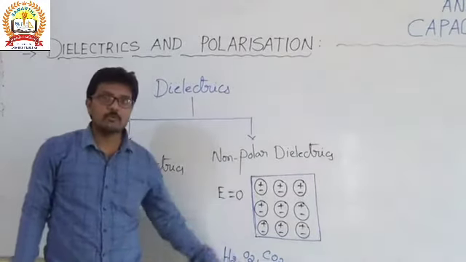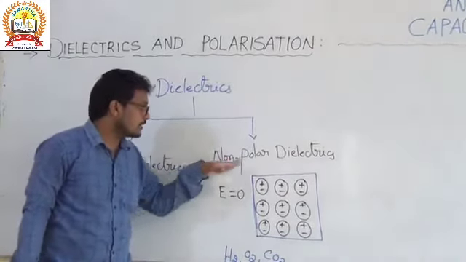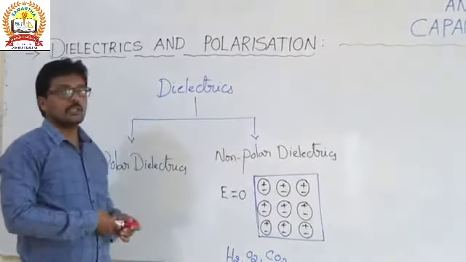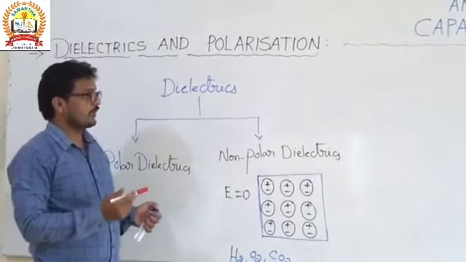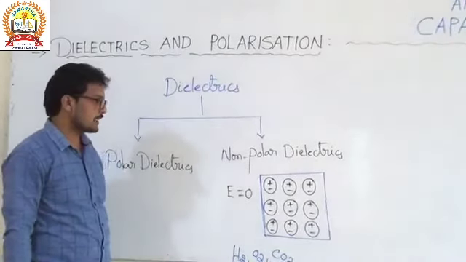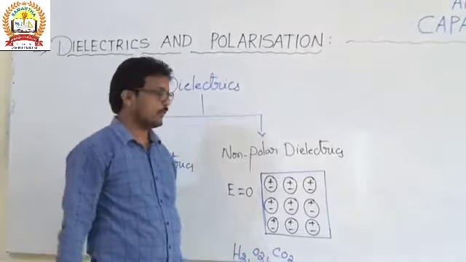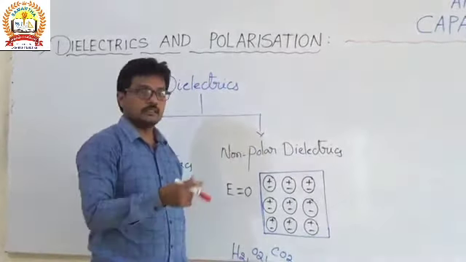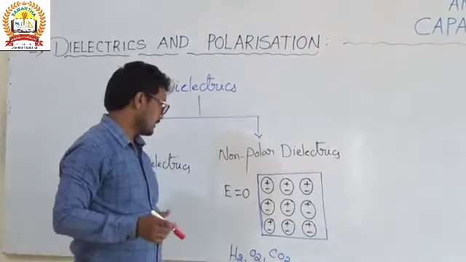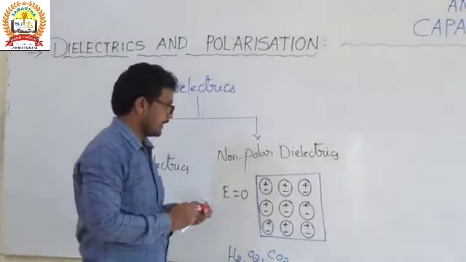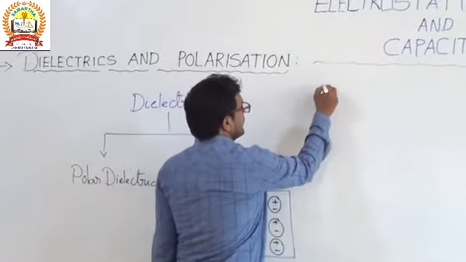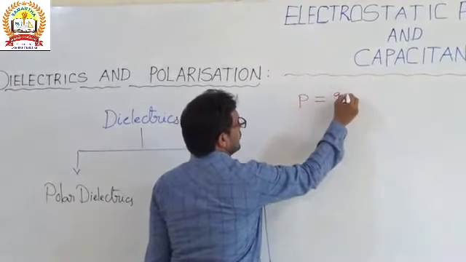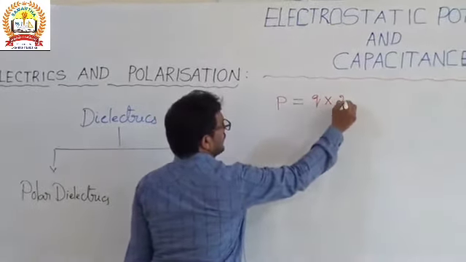Then what about the dipole moment? In the case of non-polar dielectrics, the dipole moment is 0. We know that two equal and unlike charges separated by a small distance form a dipole, and the dipole moment is the product of the charge and the distance between the two charges. So the dipole moment is p equals q into 2a, or 2l.